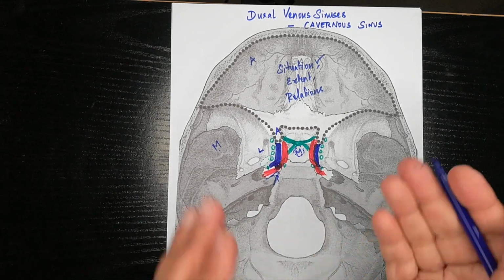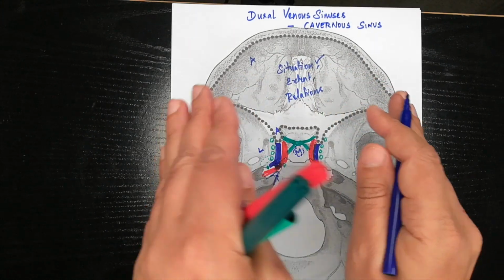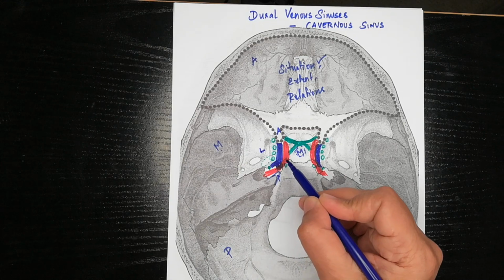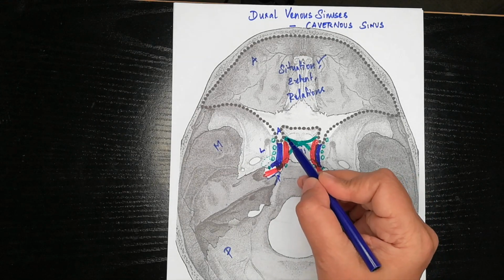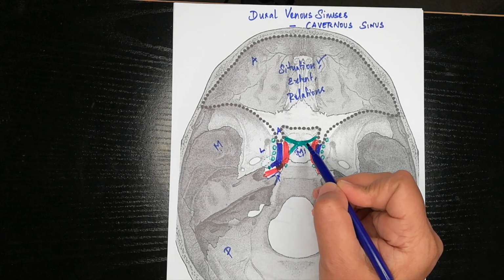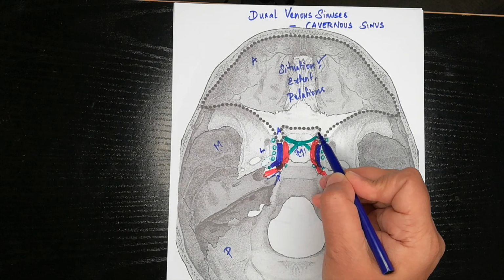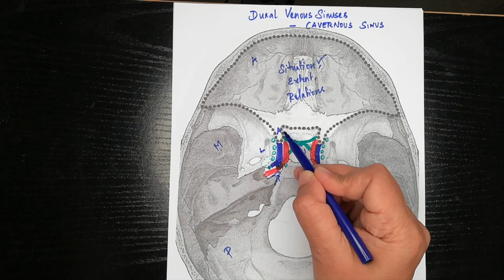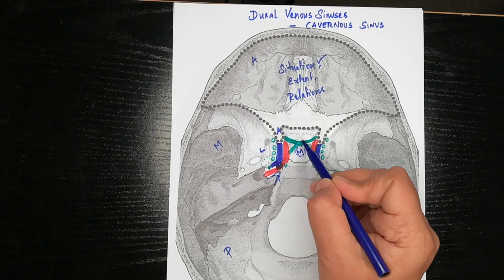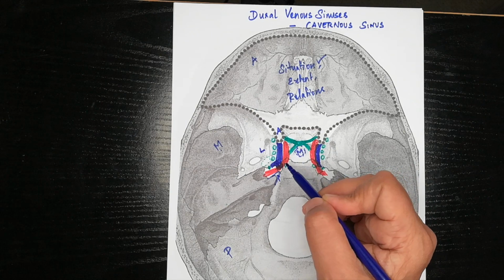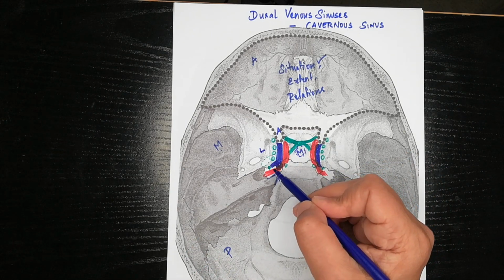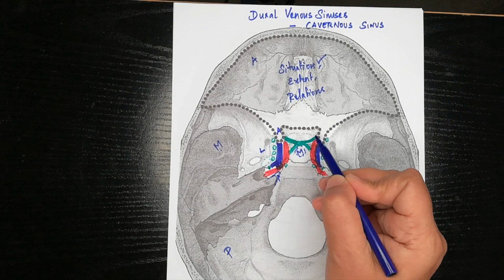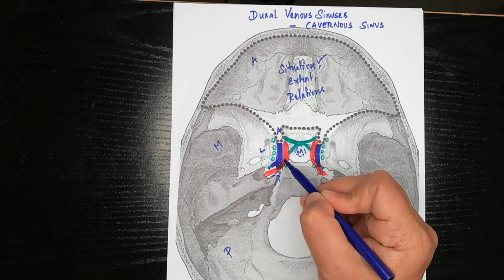Now superiorly, a few structures are running over the cavernous sinus. So what are they? First is the internal carotid artery, and remember one nerve, because it's very easy. Here in the optic canal, there are two structures running. The internal carotid artery is going to continue as the ophthalmic artery, and there is the optic nerve which runs in the optic canal. So structures that run over the cavernous sinus in a few regions are the optic tract, optic chiasma and the internal carotid artery.